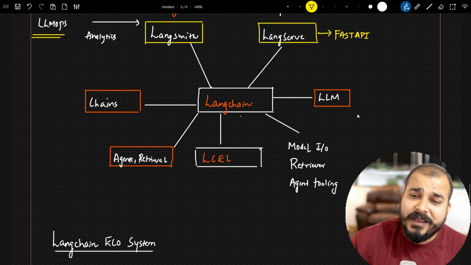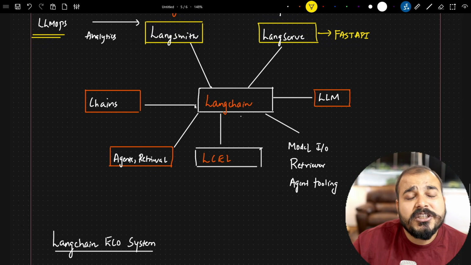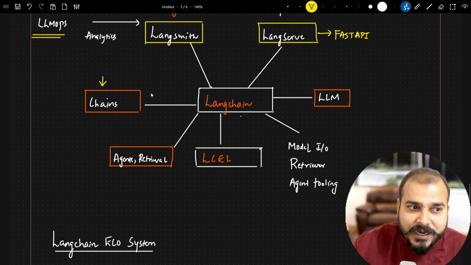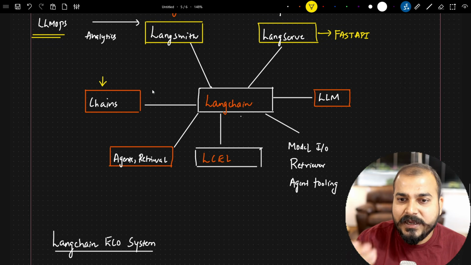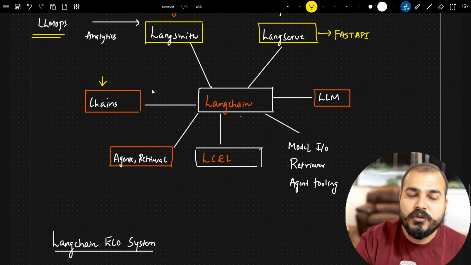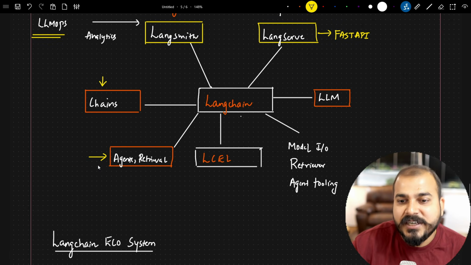Now coming to the next thing, there are some important concepts in Langchain, from data ingestion to data transformation and all. The major topics are with respect to chains. We'll try to understand chains, and in the next video, once I start the practical implementation, the first thing I'm going to cover is chains. I'm also going to discuss something called agents and retrieval.